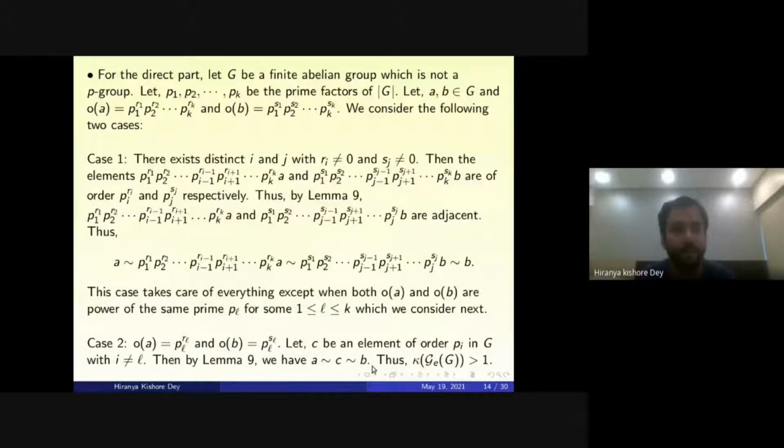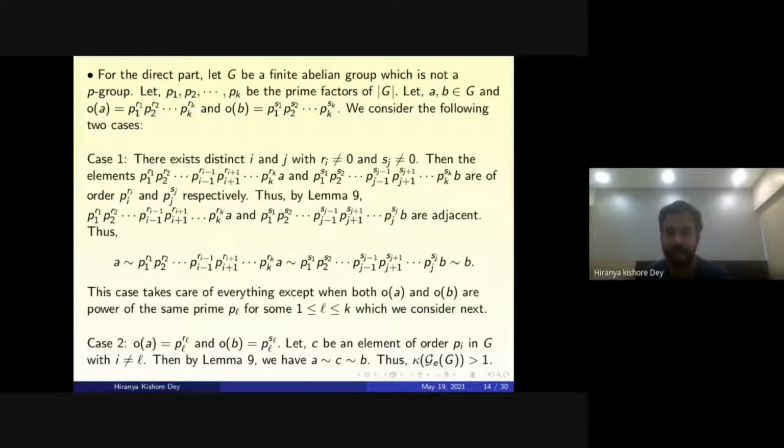So now we go to the converse part. Actually, even without this we can do it, but there is an advantage of this proof. We will understand this in the next slide. So for this part, suppose G is a finite abelian group which is not a P group, and let P1, P2, up to Pk be the prime factors of the order of G. Now let us take any two elements A, B belonging to G, such that the order of A is P1 to the power R1, P2 to the power R2, up to Pk to the power Rk, and the order of B is P1 to the power S1, P2 to the power S2, up to Pk to the power Sk. So now we consider the following cases.